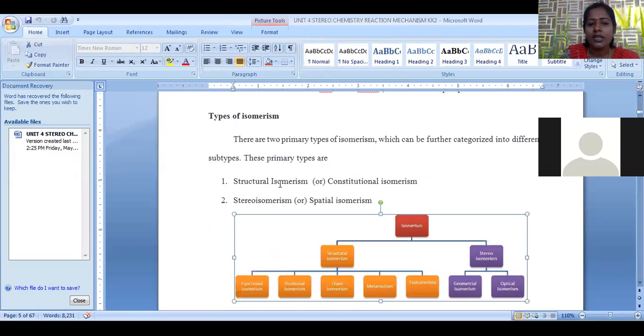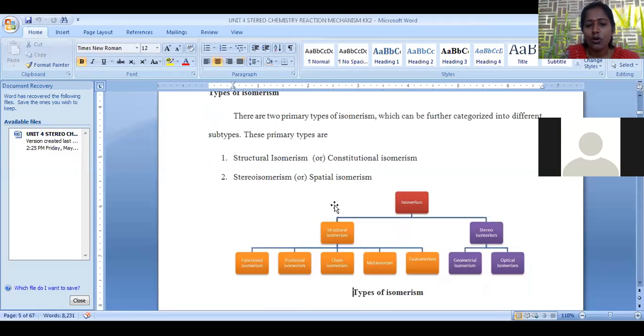Types of isomerism. In general, organic isomerism is of two types. One is structural isomerism, which is also called constitutional isomerism, whereas stereoisomerism is the second type, also called spatial isomerism. If the molecular formula is the same but the structure differs, it is called constitutional or structural. If the molecular formula is the same but the linkage of atoms differs in spatial arrangement, it is called stereo or spatial isomerism. Now, let us go one by one.